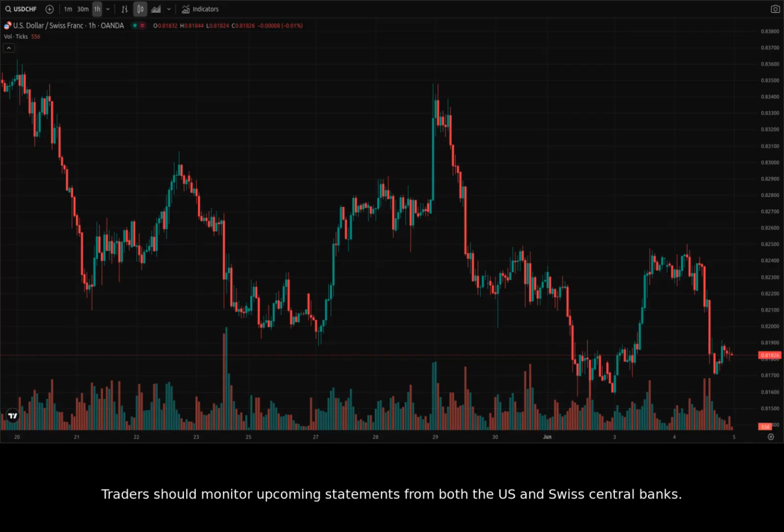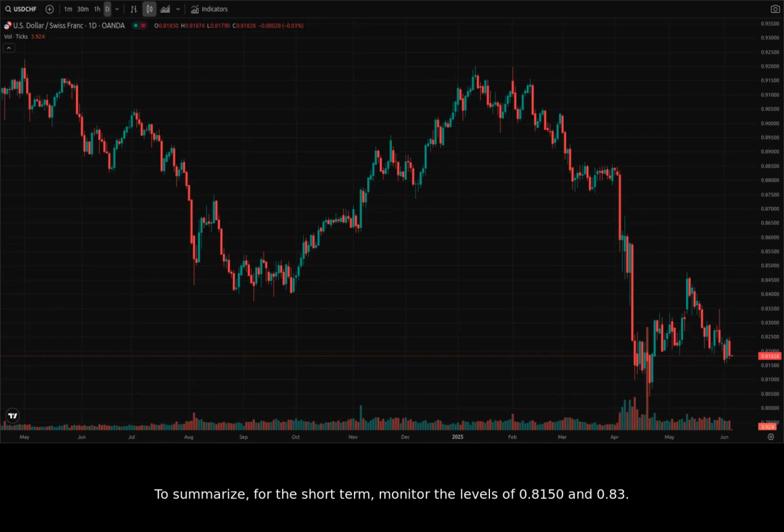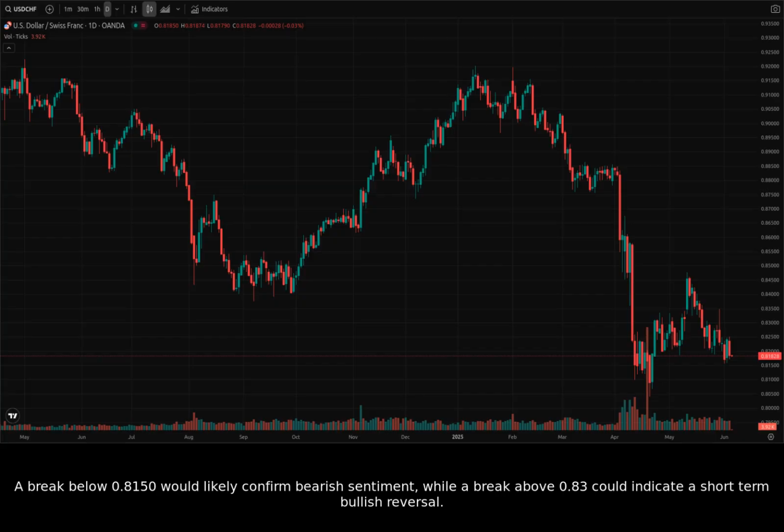Traders should monitor upcoming statements from both the US and Swiss central banks. To summarize, for the short term, monitor the levels of 0.8150 and 0.83. A break below 0.8150 would likely confirm bearish sentiment, while a break above 0.83 could indicate a